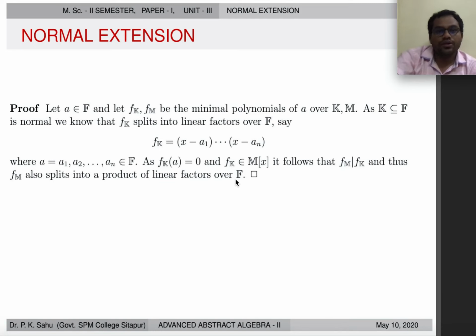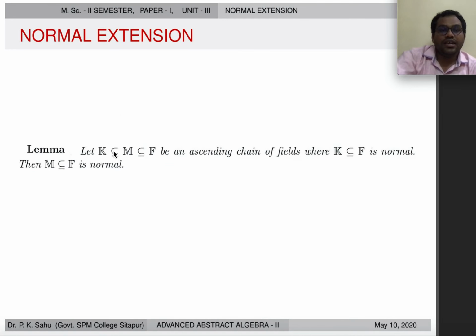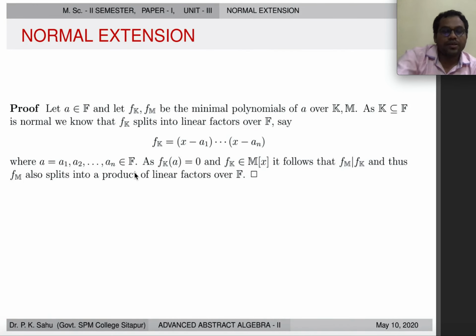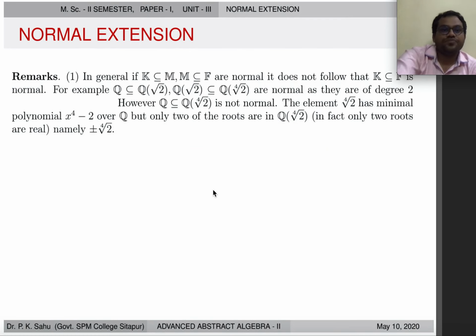Now what we have given, k is a subset of or equal to m, then f of k must also lie in m of x, because f of k lies in k of x, then f of k also lies in m of x. So f of m also splits into a product of linear factors over F. So this proves our lemma.